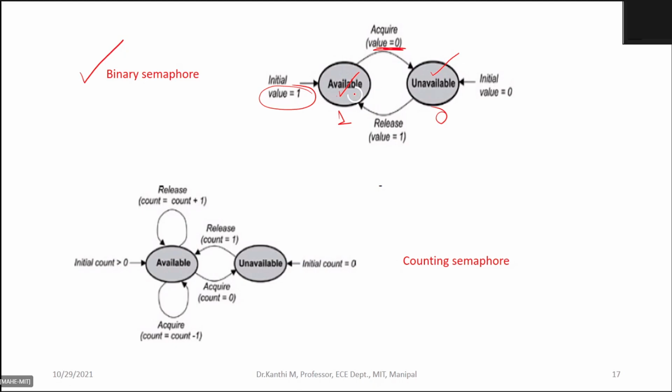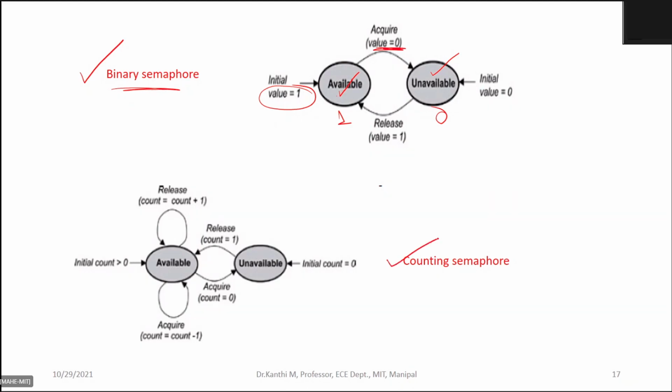So when the semaphore is acquired, it becomes unavailable, and when you release after your execution, again the value becomes 1. So this is the process of binary semaphore. Okay, I hope you understood.